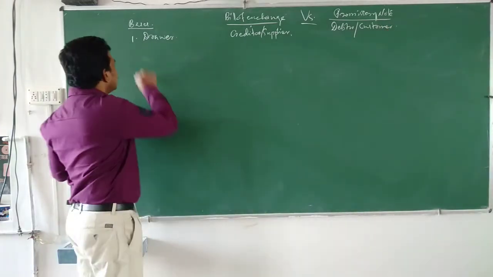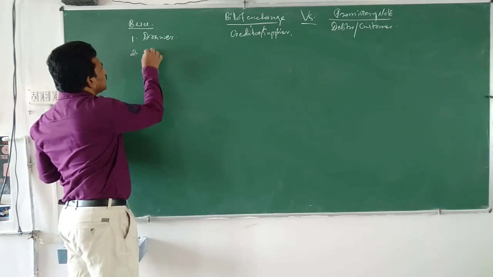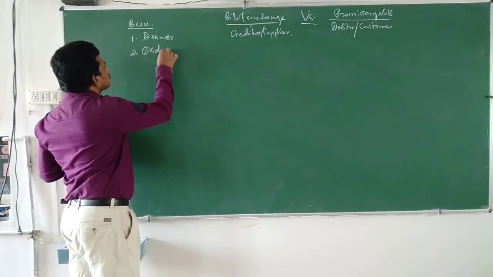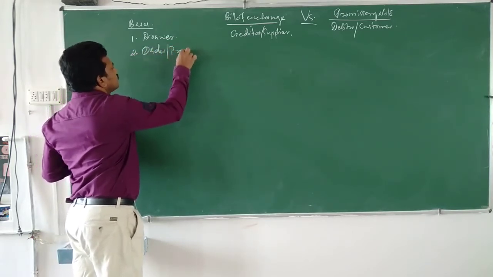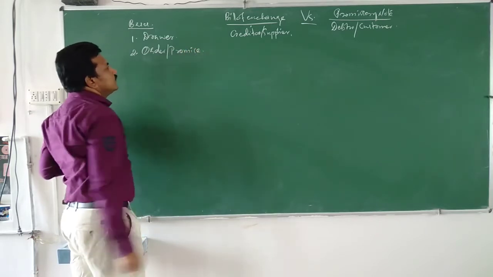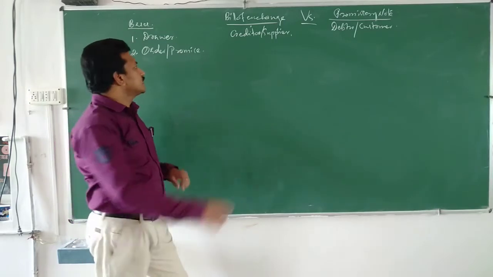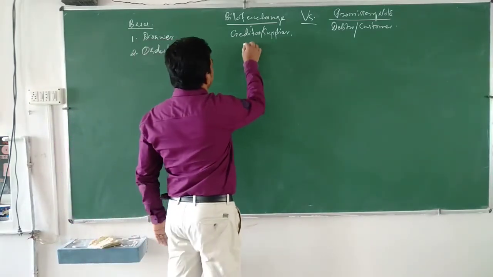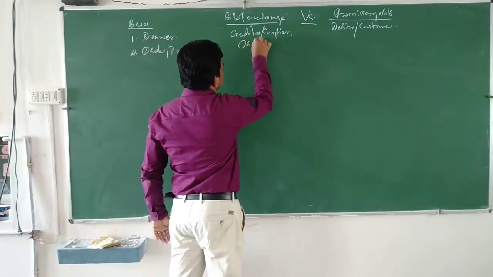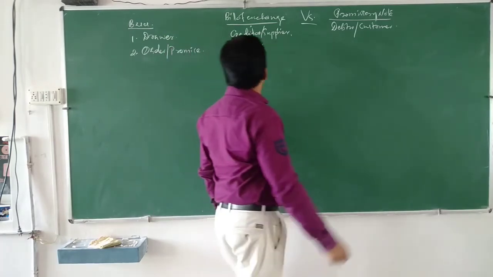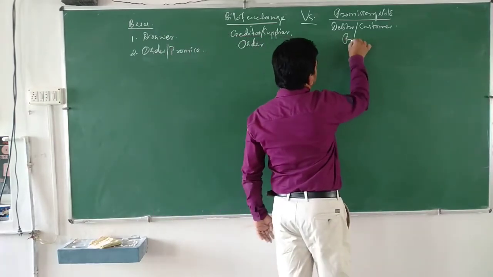Then the second one, regarding order or promise. Bill of exchange contains an unconditional order, but a promissory note contains a promise.